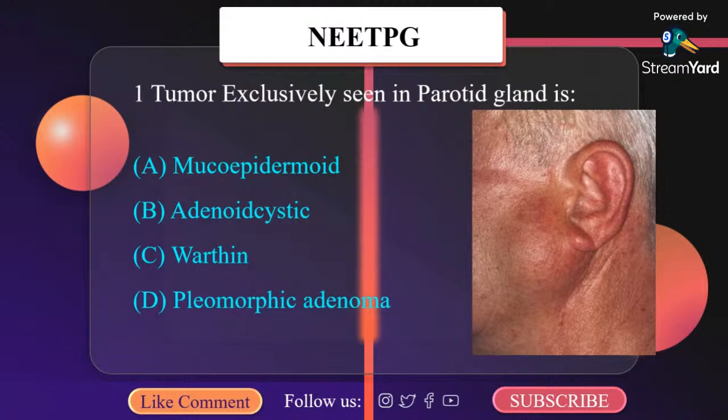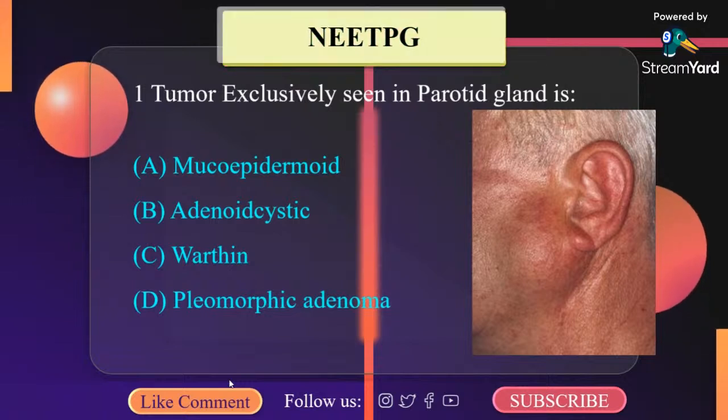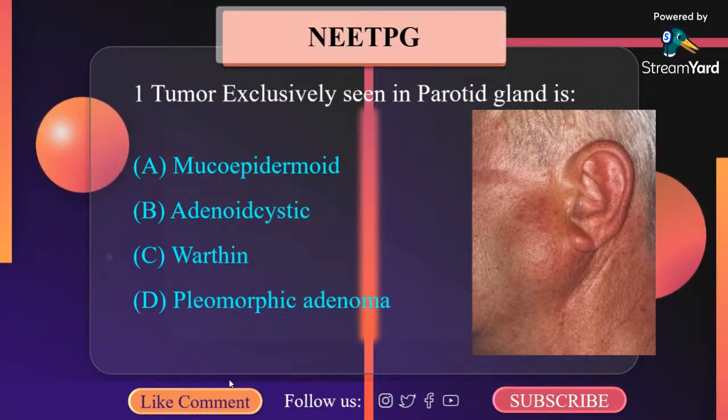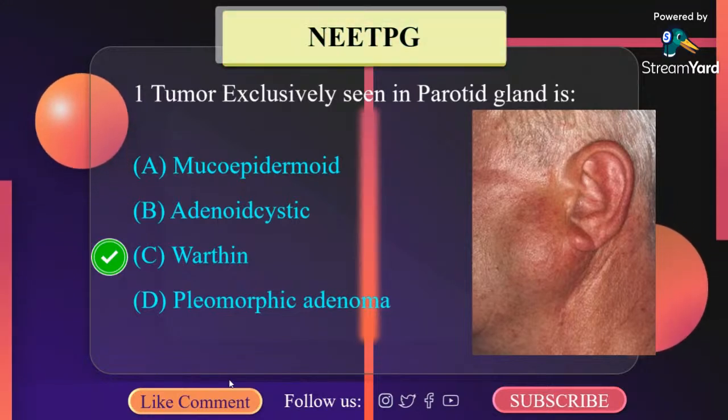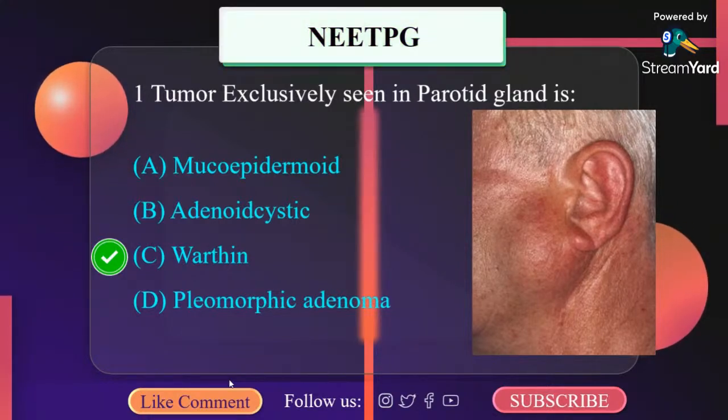Tumor that is exclusively seen in parotid gland: mucoepidermoid, adenoid cystic, Warthin, pleomorphic adenoma. What is the correct answer here? It is Warthin's tumor. It is exclusively seen in parotid gland.